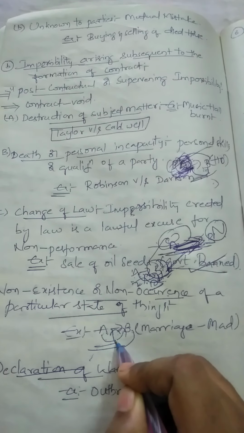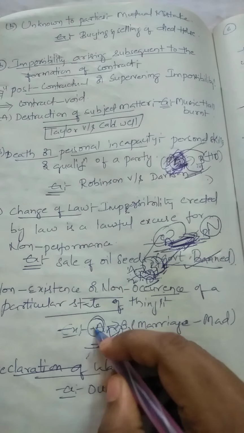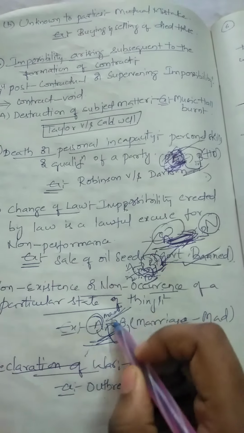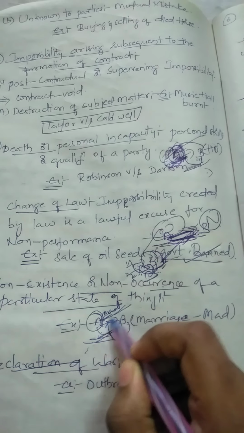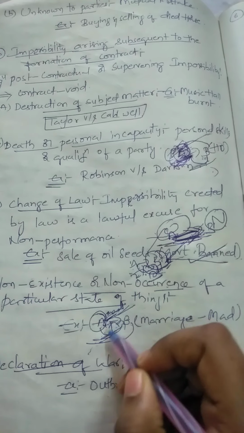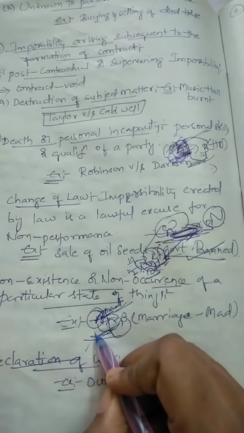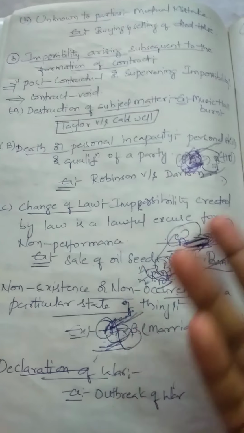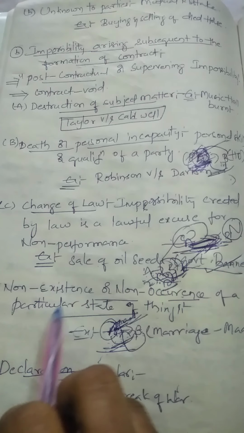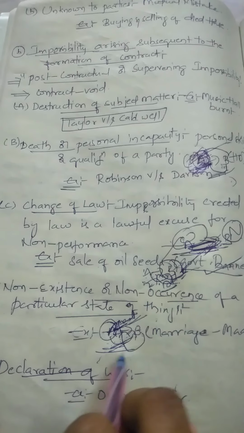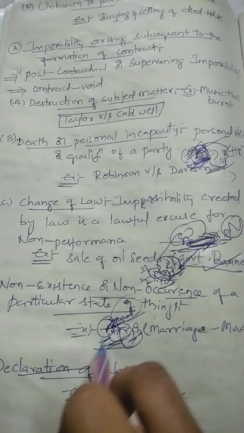But before the marriage takes place, A goes mad. A becomes a mad person. Because of this impossibility, after agreeing, he becomes mad, so B cannot marry a mad person. That's why this agreement also becomes a void or impossible agreement, because the non-occurrence of a particular state of things has happened. Madness happened to A, so B cannot marry A.